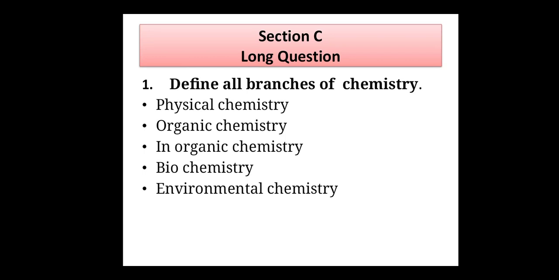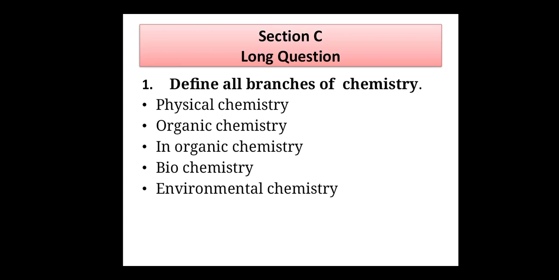The next one is biochemistry. The branch of chemistry that deals with physical and chemical changes that occur in living organisms is called biochemistry. All the chemical reactions that occur in human beings or living organisms, and the branch that deals with these reactions, is known as biochemistry. The next one is environmental chemistry.